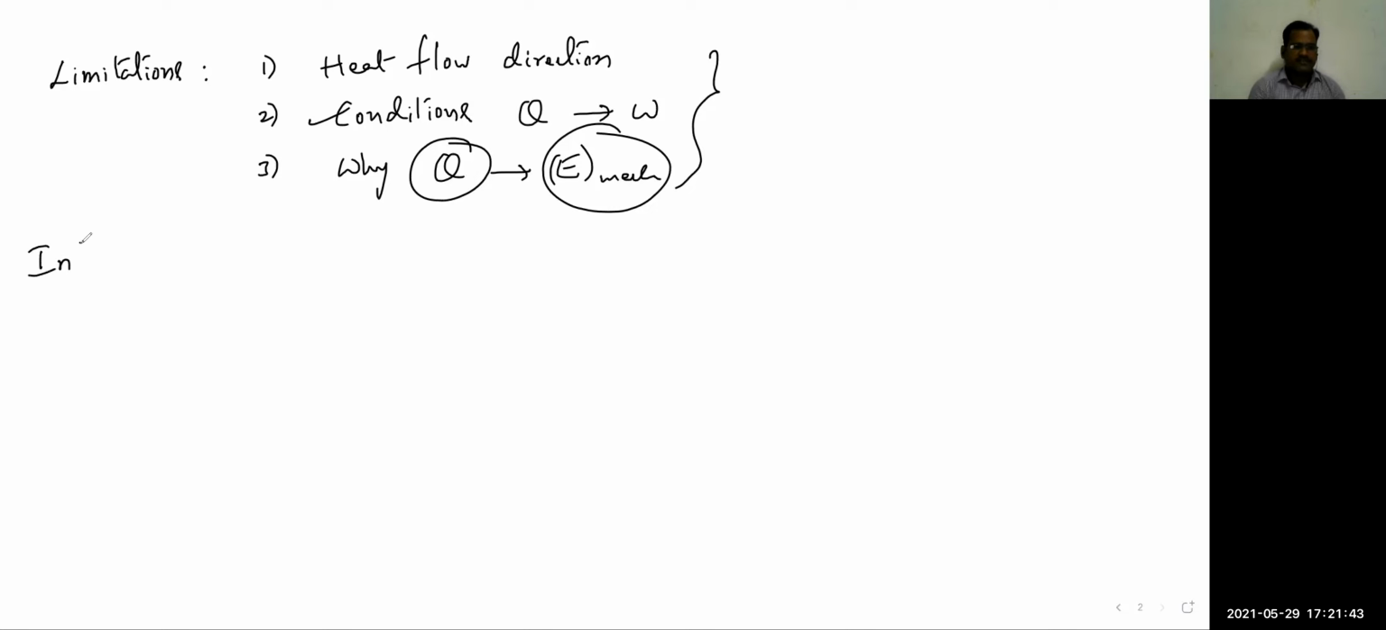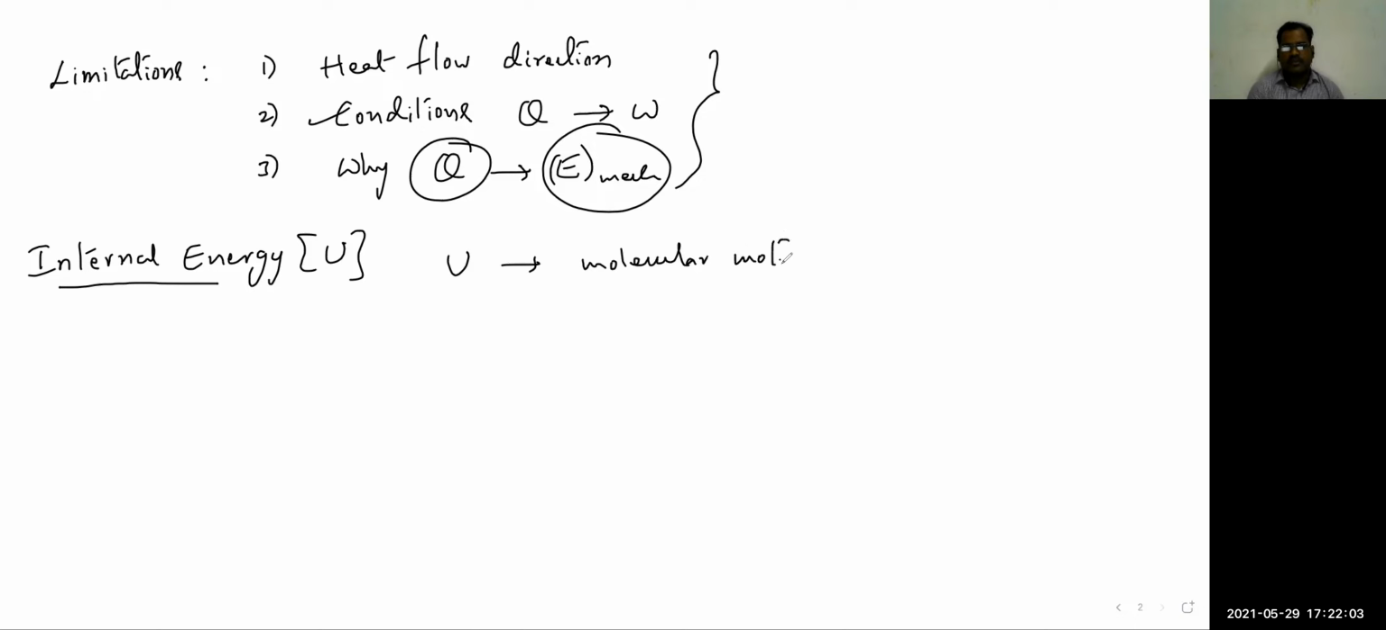Internal energy I will discuss first. Internal energy, represented with U, is actually due to molecular motion and molecular configuration. With the two factors it is associated, molecular motion and configuration. Means the total internal energy is the sum of its kinetic energy and potential energy. So the internal energy due to kinetic energy is molecular motion, it is associated with some velocity.